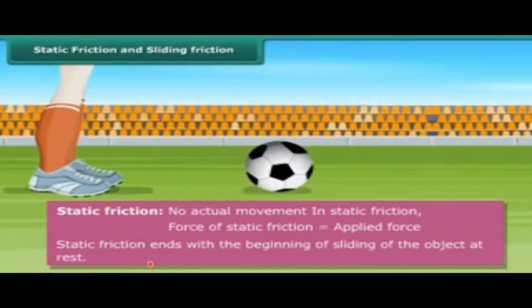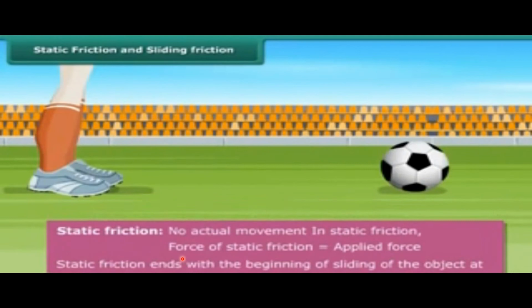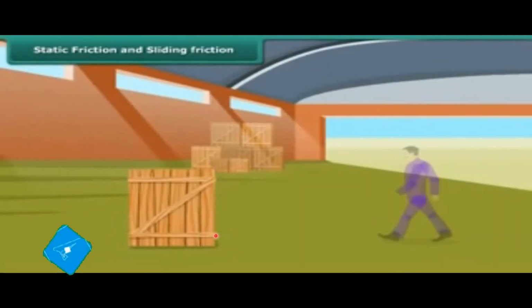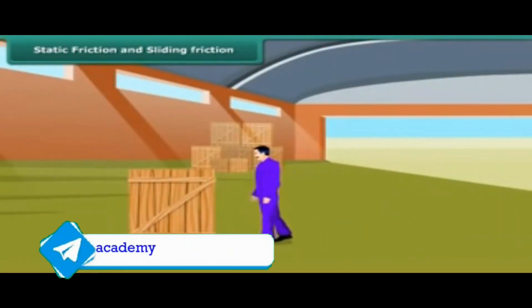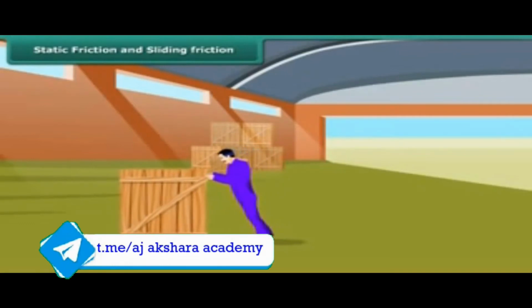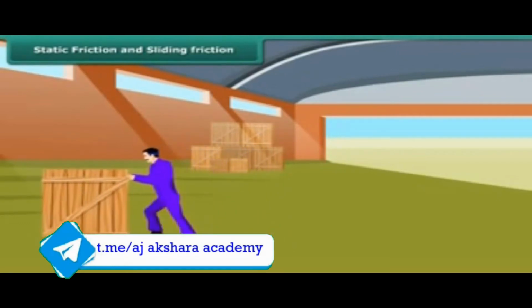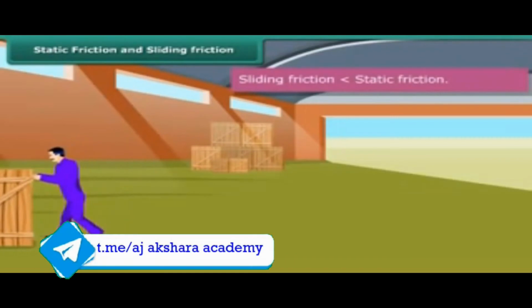When we push the ball, it starts moving. The frictional force present when one body moves slowly or slides over another body is known as sliding friction. Once a body slides, the sliding friction is reduced a little.